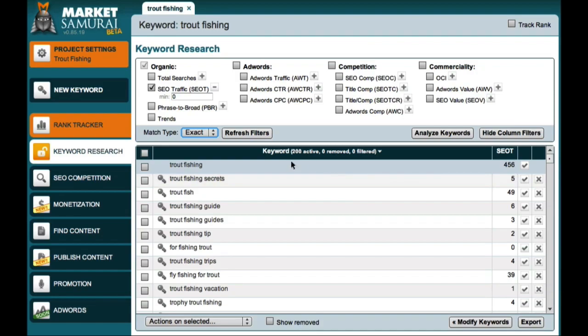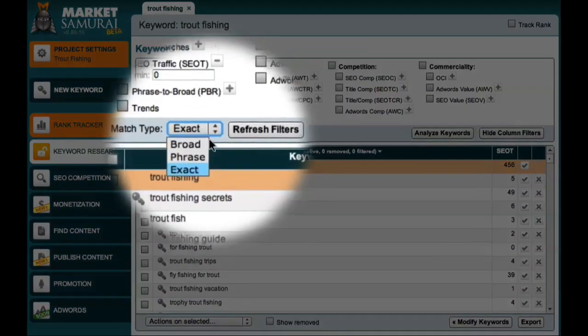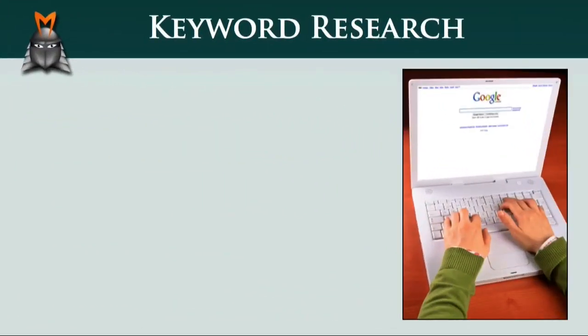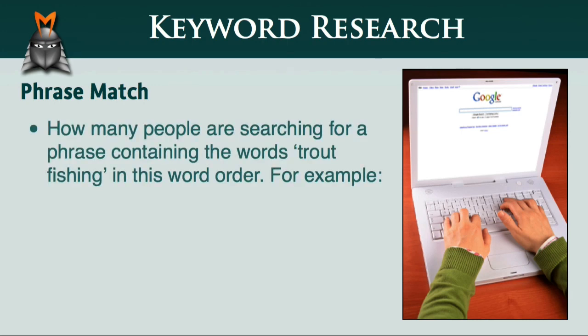Now let's consider what happens when we set the match type to phrase match. When we set the match type to phrase match, the SEO figure now relates to how many people are searching for a phrase containing the words trout fishing in this specific word order.